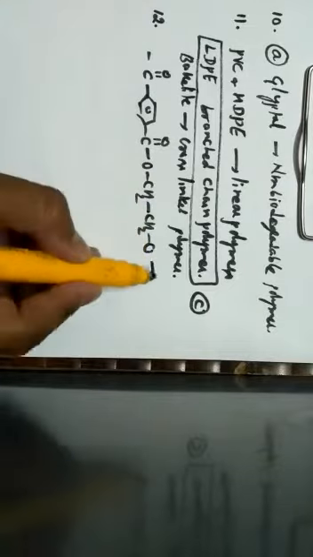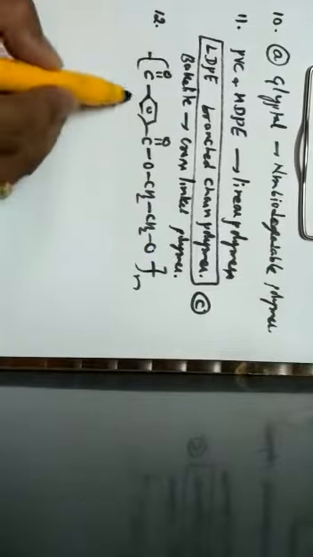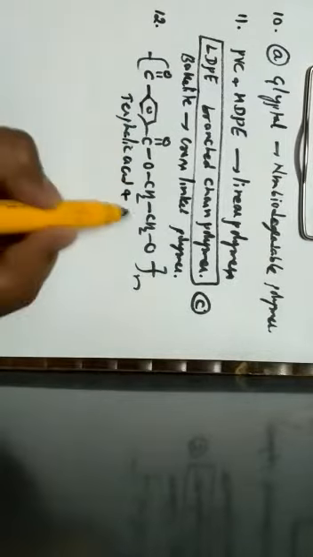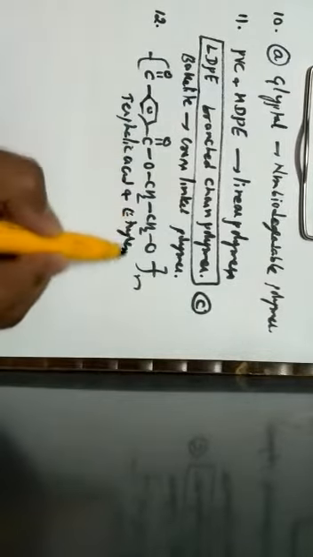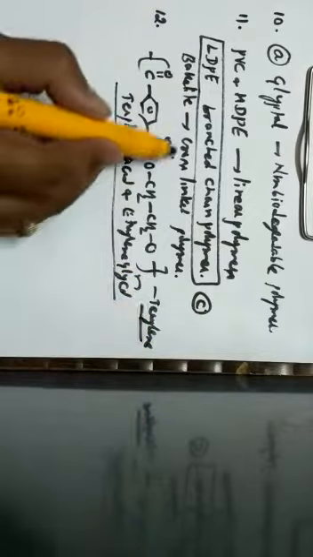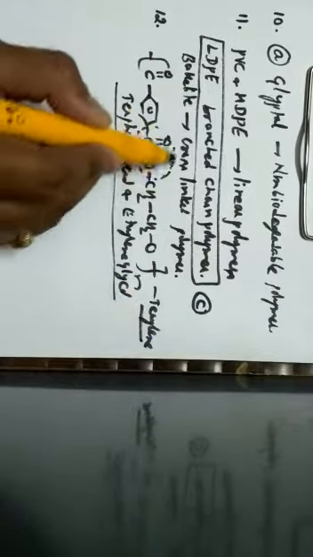This terylene is obtained by using terephthalic acid and ethylene glycol. When we use terephthalic acid and ethylene glycol, we get terylene, which is nothing but a polyester, because it has the functional group of esters. This is option A.